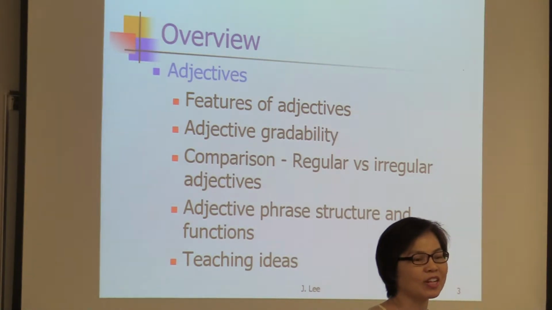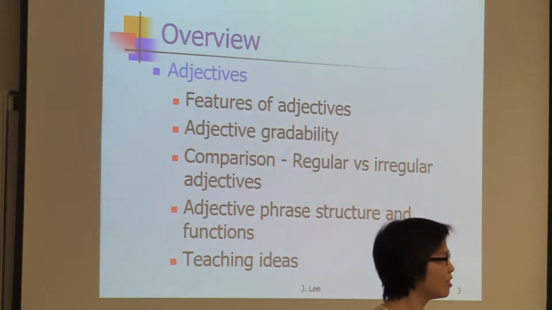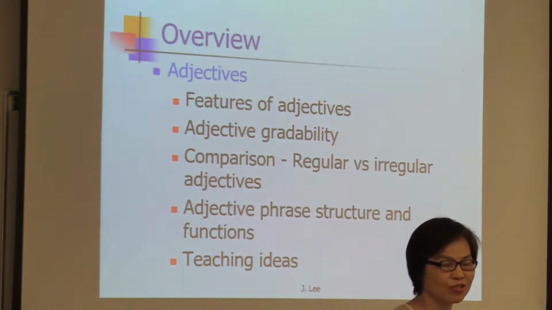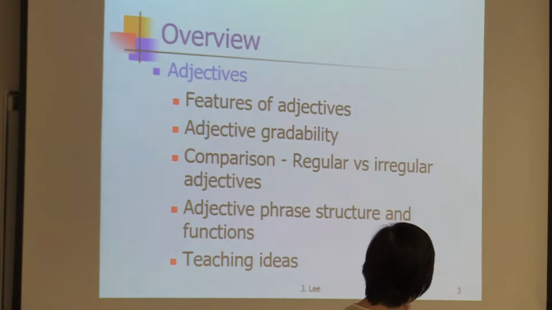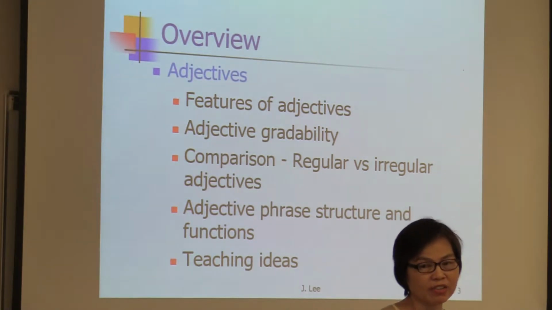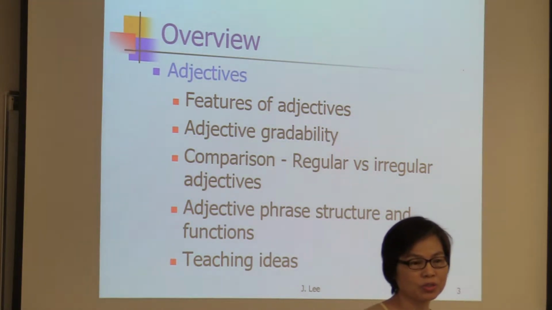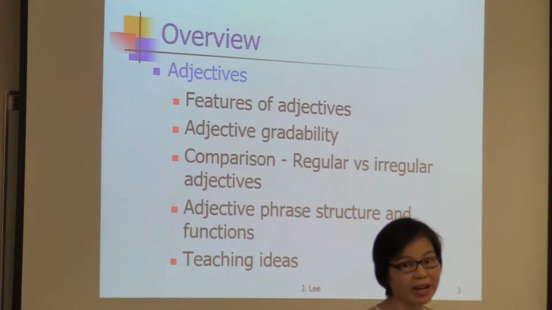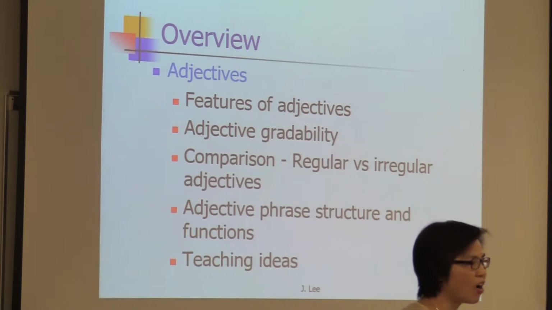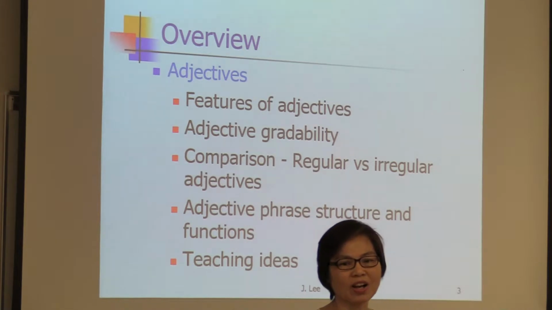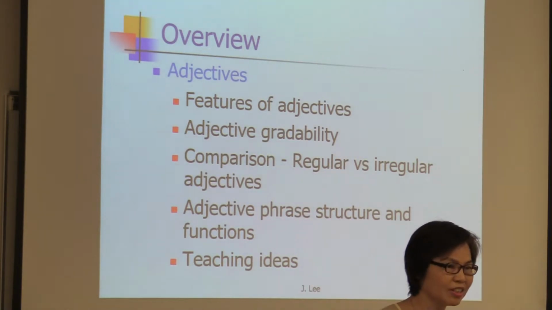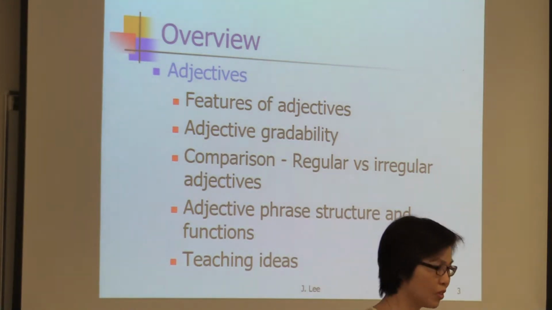And we use the corpus to find out how the English is used. Okay, regular and irregular adjectives. Irregular adjectives refer to those that have a different spelling. Like far, we have farther or further, farthest and also furthest.